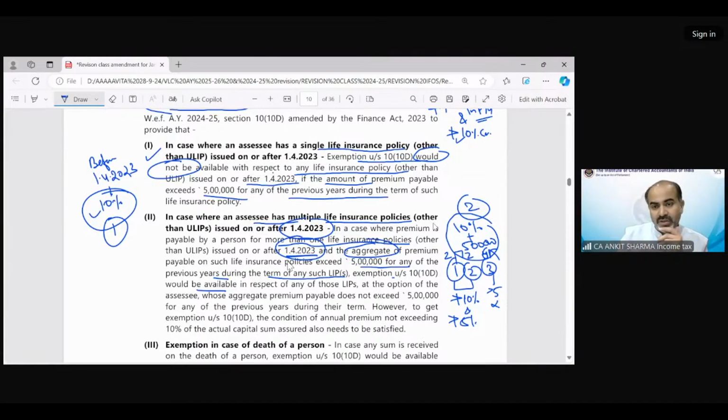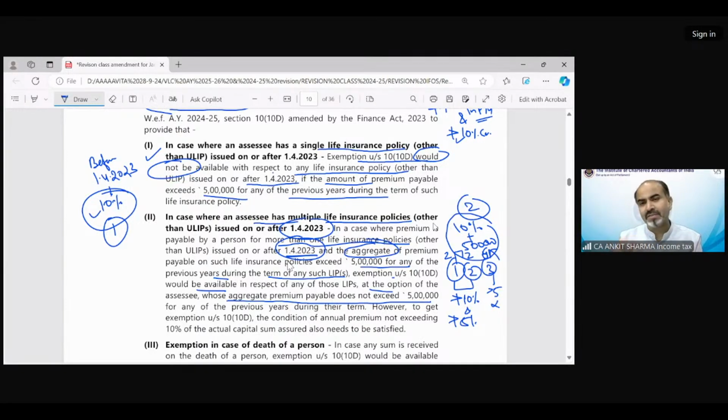So at the option of the assessee whose aggregate premium payable does not exceed 5 lakh. So if the aggregate of three policies' premium exceeds 5 lakh, then you have the option which policy's exemption you want to avail, only for that policy whose individual premium does not exceed 10% and 5 lakh rupees.